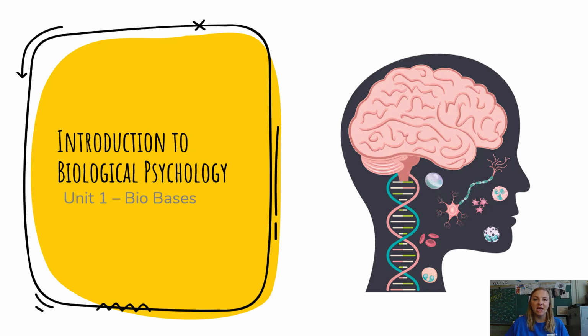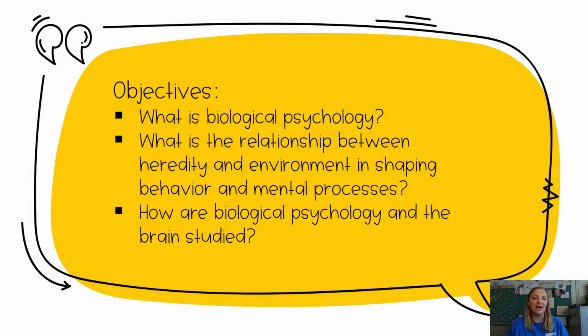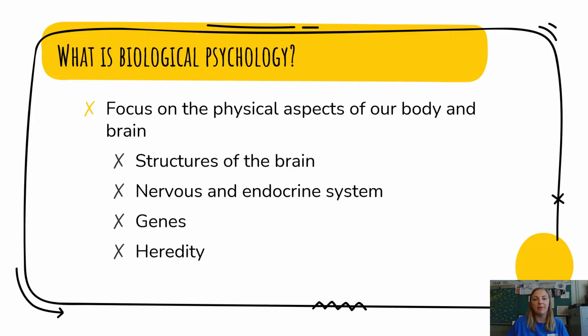At the end of this video, you will be able to answer the following questions. What is biological psychology? What is the relationship between heredity and environment in shaping behavior and mental processes? And how are biological psychology and the brain studied? We are going to start this video by talking about what biological psychology is.